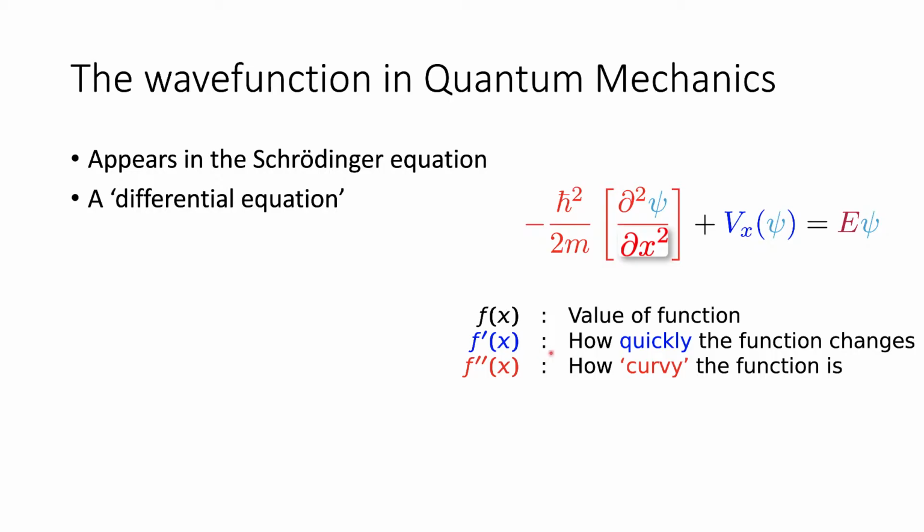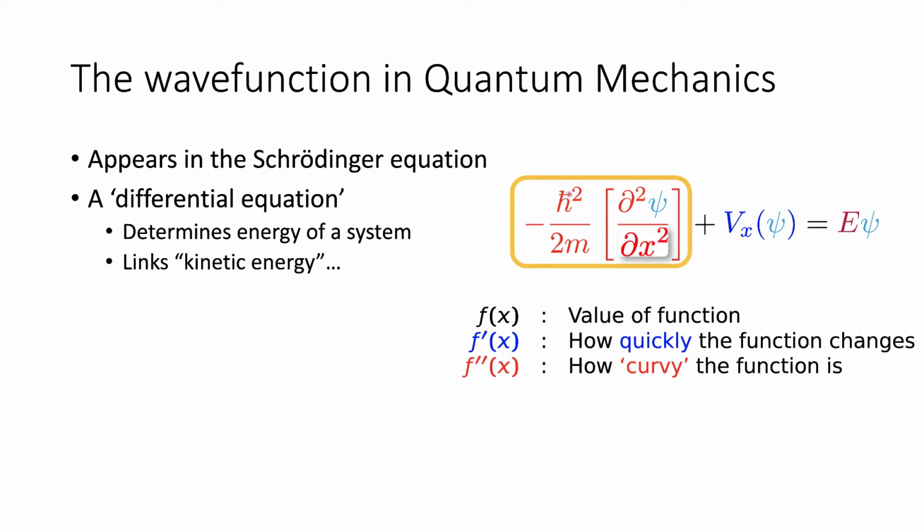We have our f prime of x, which is how quickly that function changes, and the f double prime, the second derivative, which we're showing here in red, tells us how curvy the function is. So for this particular iteration of the Schrödinger equation, we're looking at how curvy the wave function is. This particular variant of the Schrödinger equation will determine the energy of the system, and it links the kinetic energy, shown by the derivative here, and the potential energy of the system. So the two types of energy that we're mainly considering.